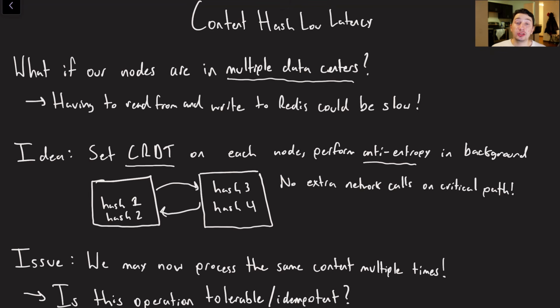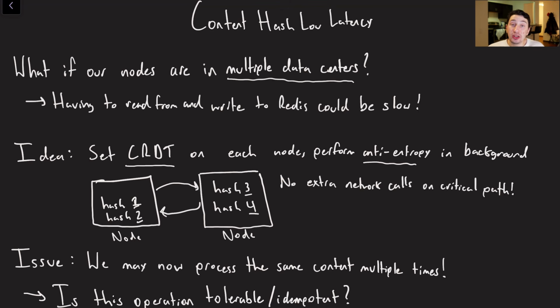It's possible that the occasional duplicate processing of a document will actually be better than if we have to hit a Redis instance in the middle of everything every single time. And so what that would look like is, imagine we have node 1 over here, node 2 over here. Their starting state is, this guy processes a document that hashes to 1, this guy processes a document that hashes to 2, this guy processes 3 and 4.